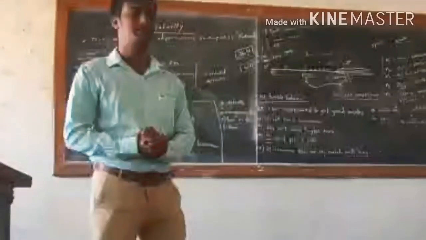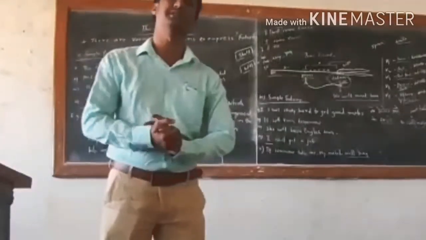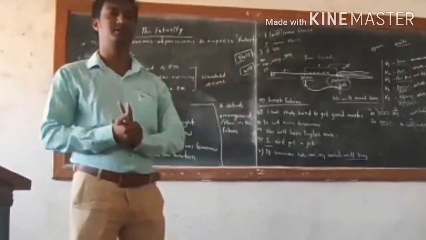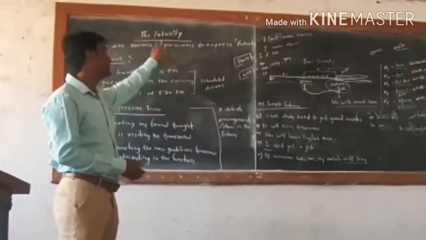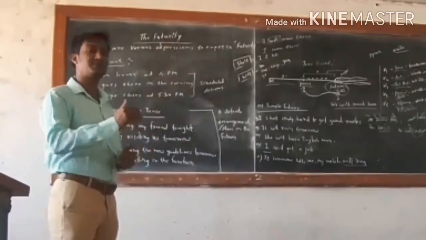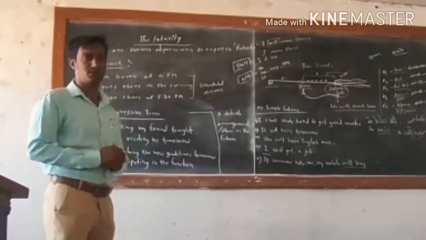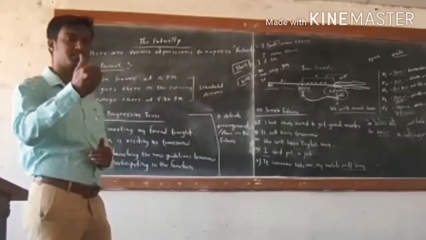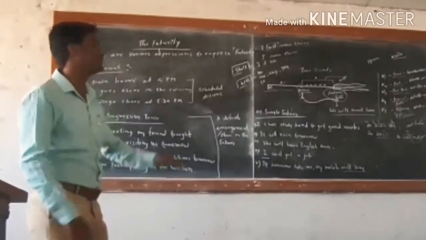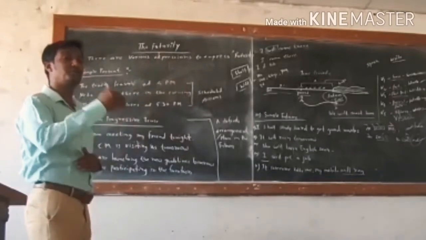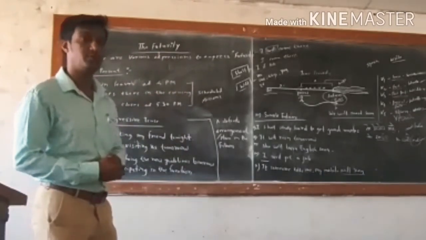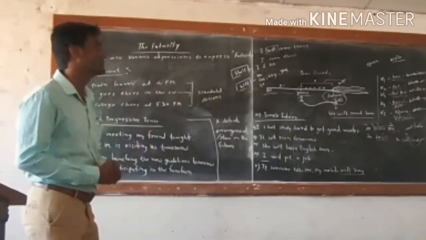So in today's lecture, we shall discuss futurity. Now let us understand what is the meaning of futurity. The term futurity is a noun, which means something that will happen in the future, or an event which can take place in the future. That is called futurity. It is also a state of being in the future.